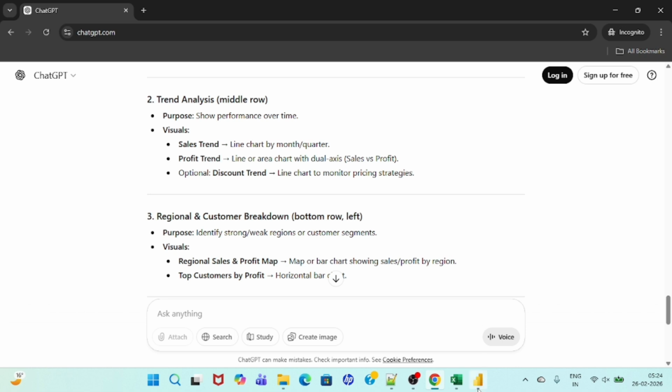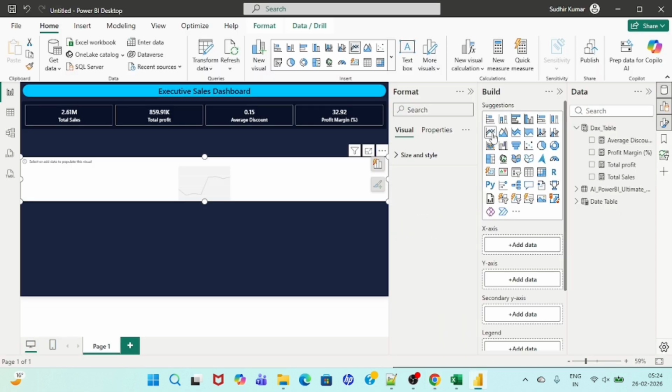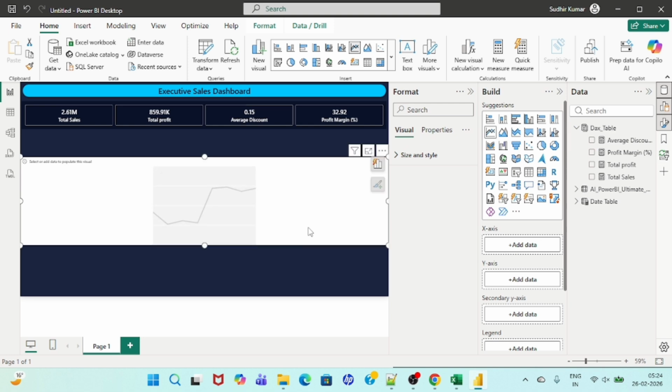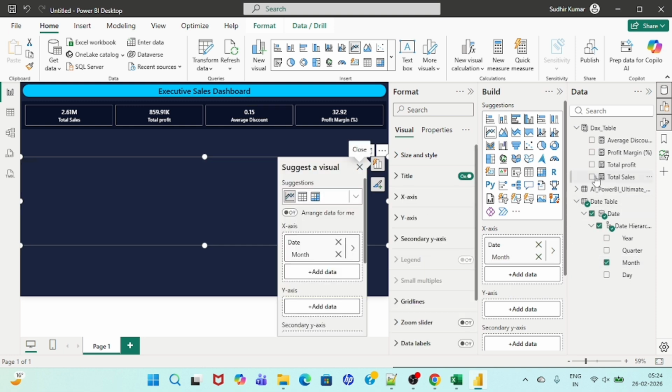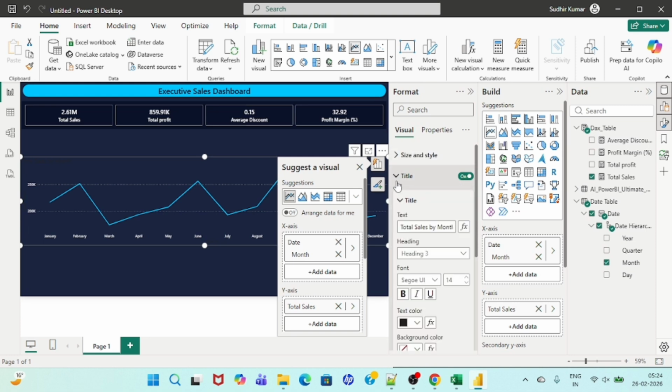Now as we have got the suggestion from ChatGPT to use the line chart, we are going to use the line chart or line area chart. So I'm going to use the line chart. So I'll use date, month only, and then total sales amount. Okay, so this is the data. Now let's do the formatting as well.